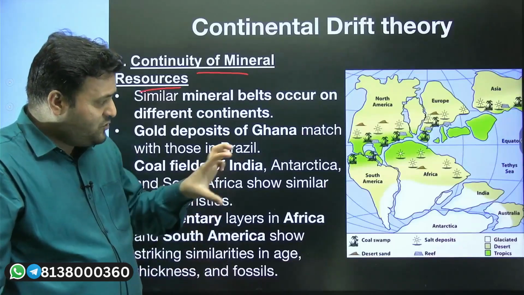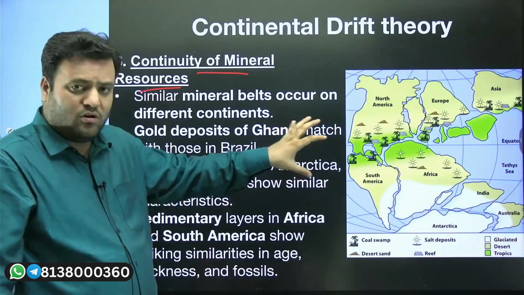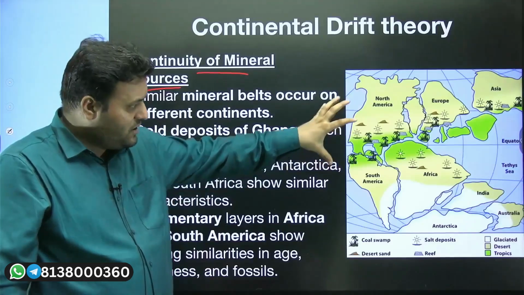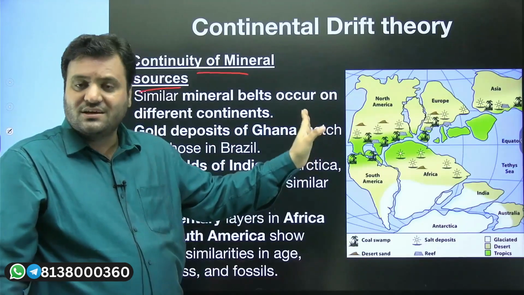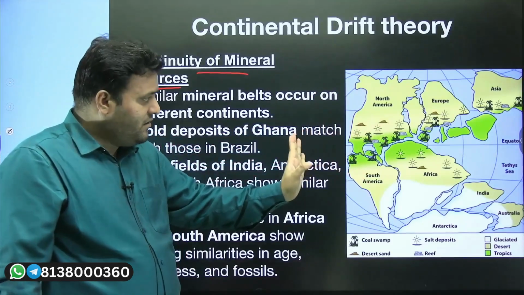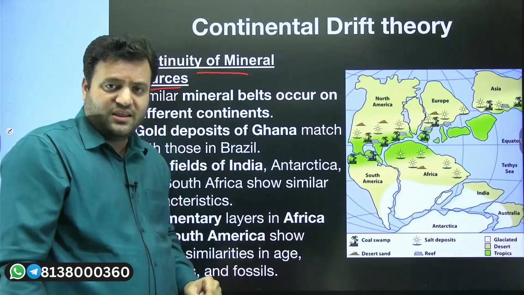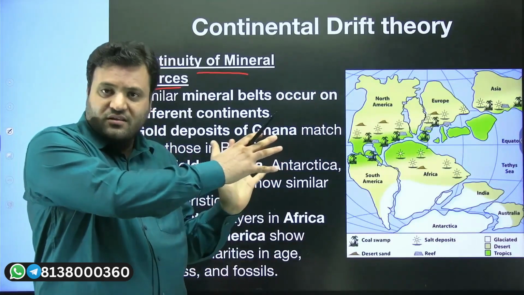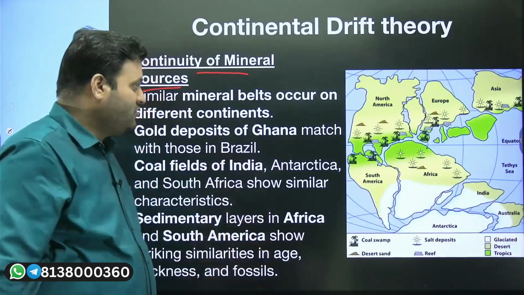But if you connect these land masses together, then you can simply decode this entire story in this way, that all the continents were together, they were parts of each other.